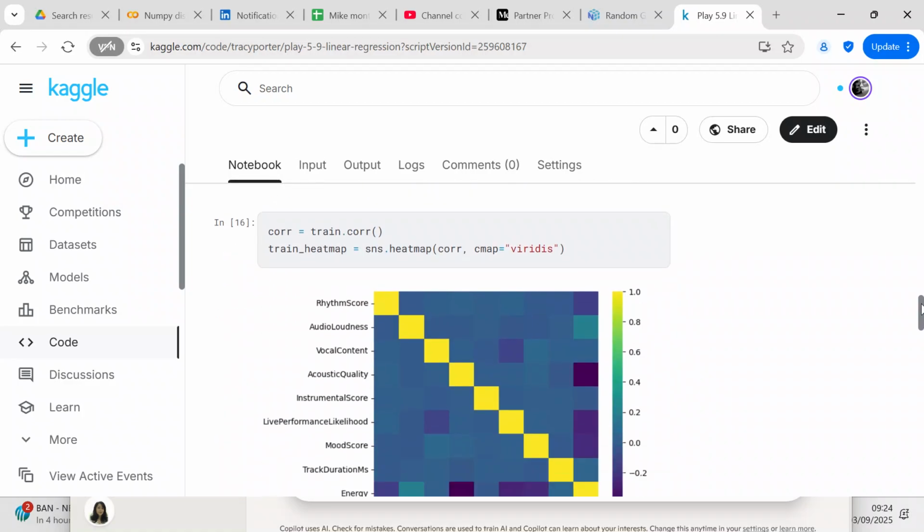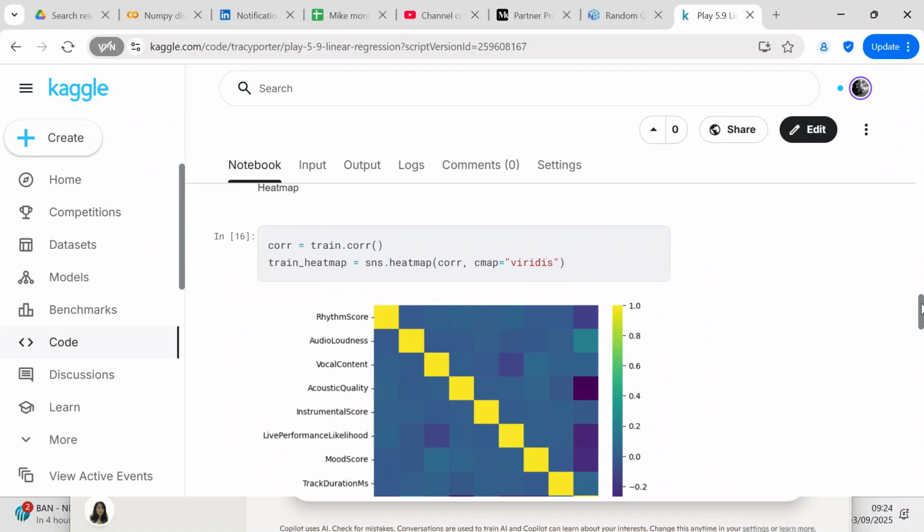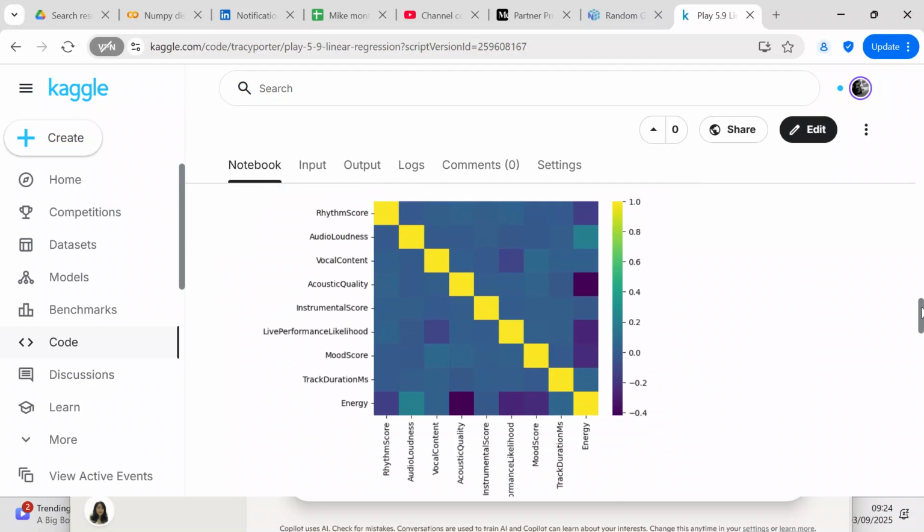So now what we're going to do is use sklearn to create a heat map. When we create the heat map, we're going to use the color map Viridis. So you can see that the columns of data are not closely correlated.